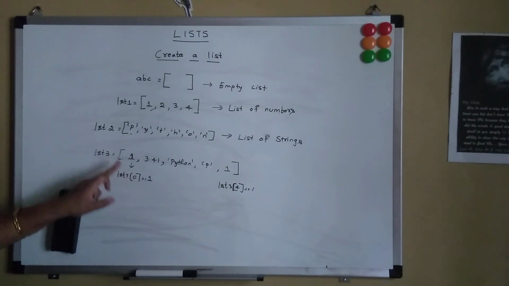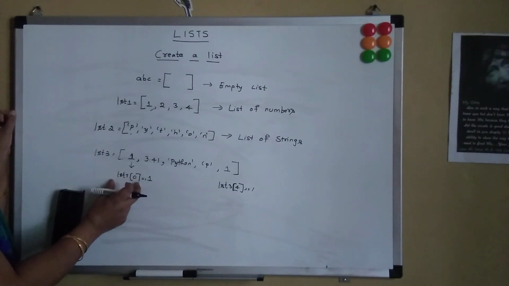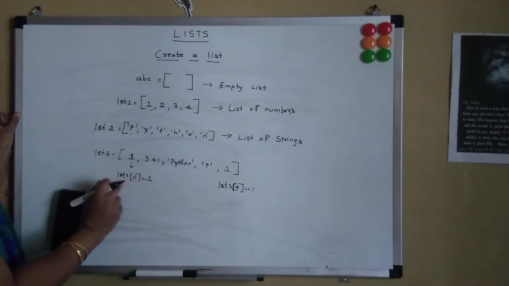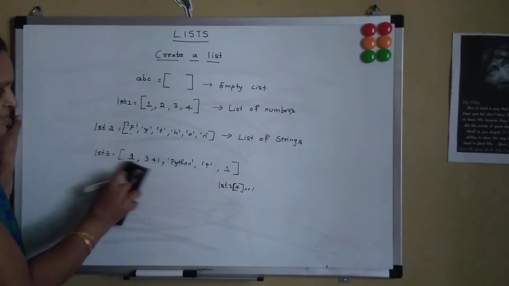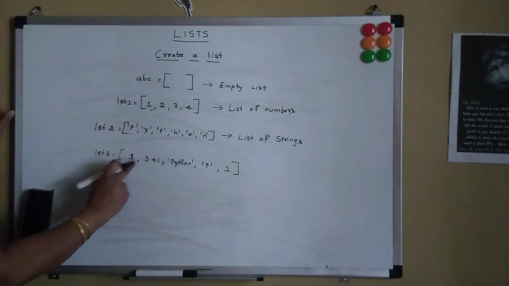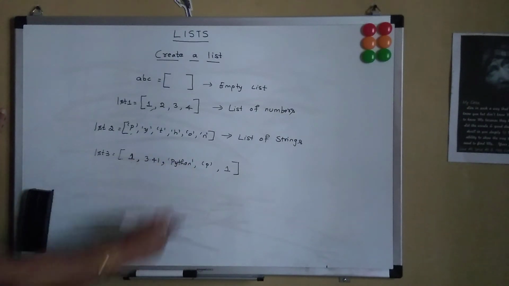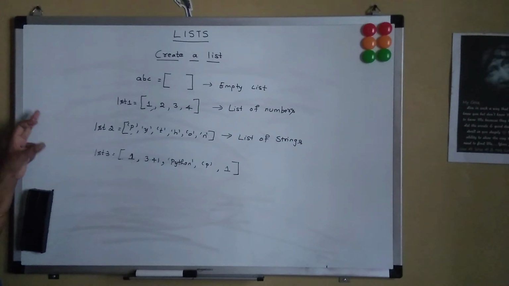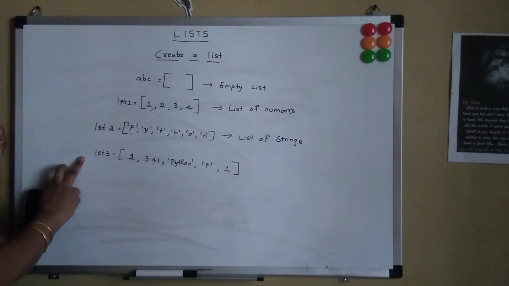Since they are indexed, this one and this one are two different separate ones, and they can be identified by the indexing values. So from this we can say that list elements can have duplicate values. It is mutable, that is we can change the contents of the list, and it can be of different data types, and it is a highly versatile data type in the Python programming language. So this was how we can create the list.